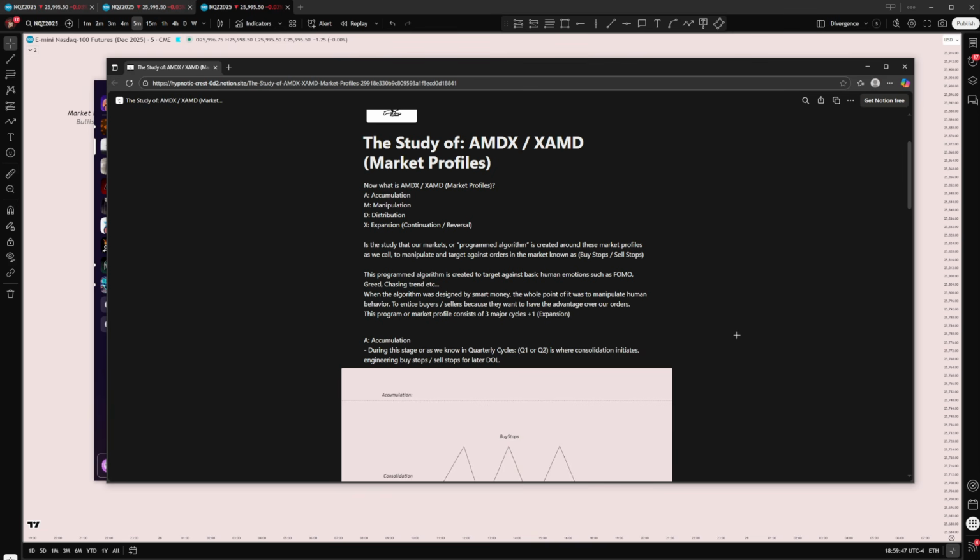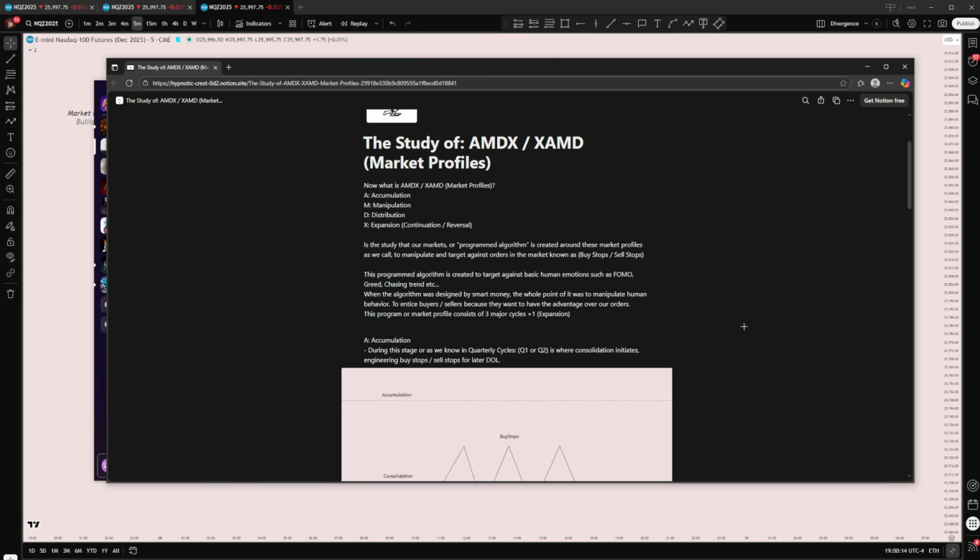These are known to us as buy stops and sell stops. This programmed algorithm is created to target basic human emotions such as FOMO, greed, chasing trend, all these basic emotions that normal retail traders will have. This manipulation, a lot of people don't actually think about it, but the M in AMD is manipulation, and it's called manipulation for a reason.